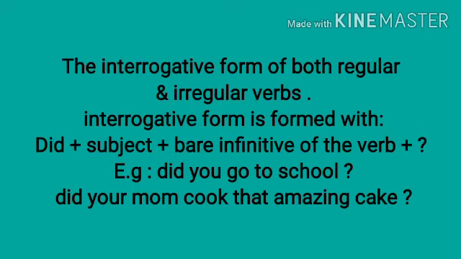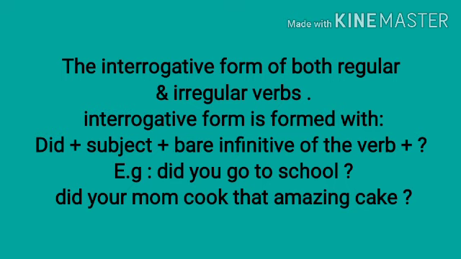Okay, let's move to the interrogative form of regular and irregular verbs. The interrogative form is formed with did plus subject plus bare infinitive of the verb plus question mark, of course. Example: did you go to school?